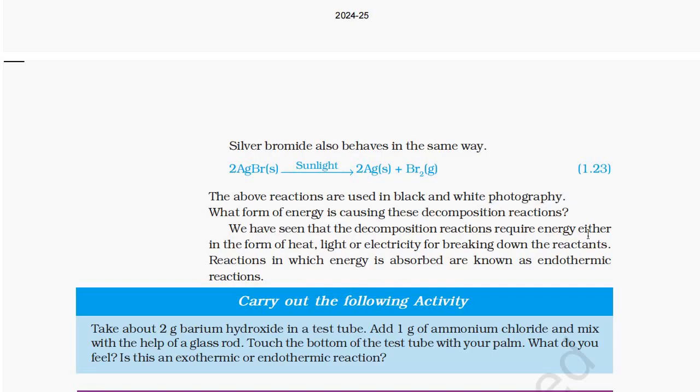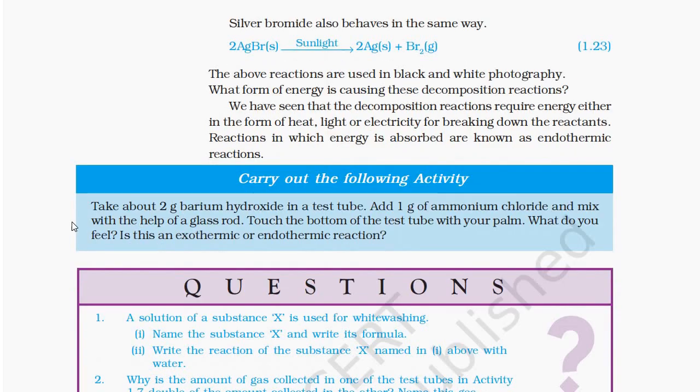We have seen that decomposition reactions require energy either in the form of heat, light or electricity for breaking down the reactants. Reactions in which energy is absorbed are known as endothermic reactions. Carry out the following activity. Take about 2 grams of barium hydroxide in a test tube. Add 1 gram of ammonium chloride and mix with the help of a glass rod. Touch the bottom of the test tube with your palm. What do you feel? Is this an exothermic or endothermic reaction?